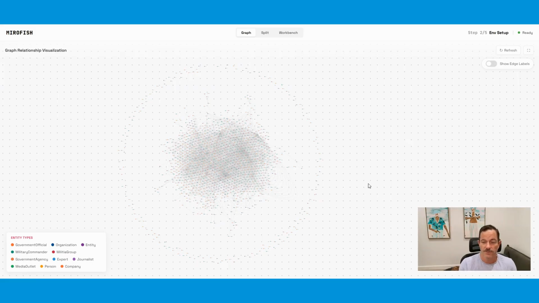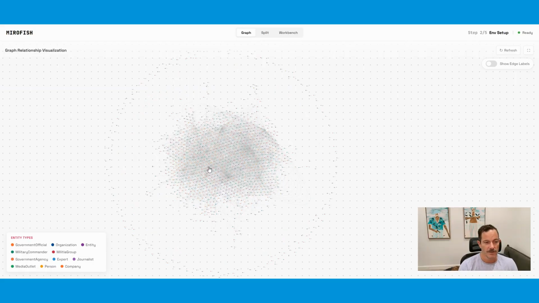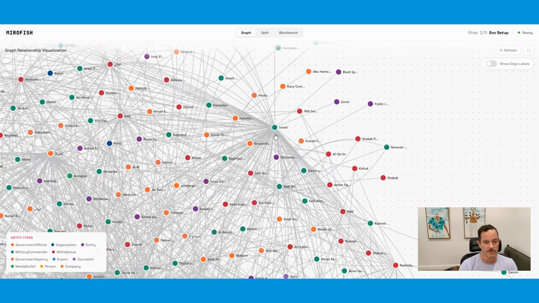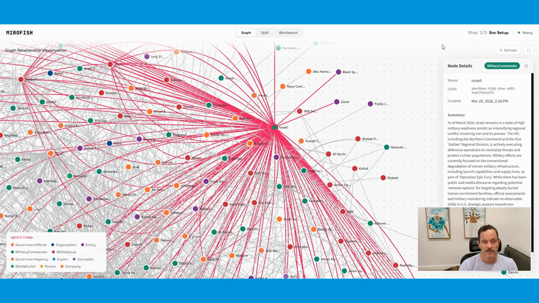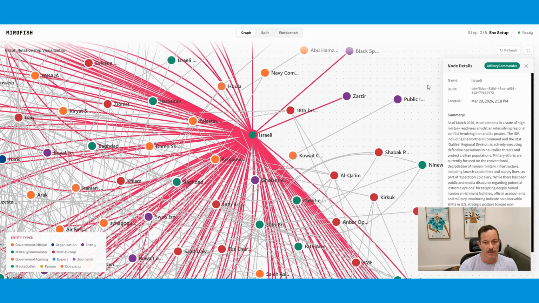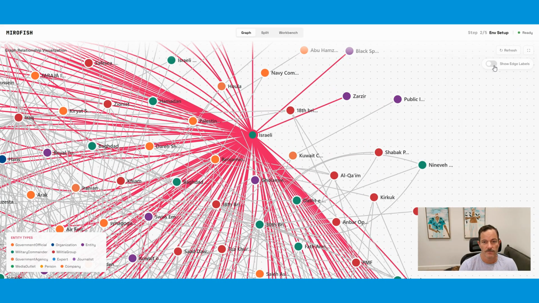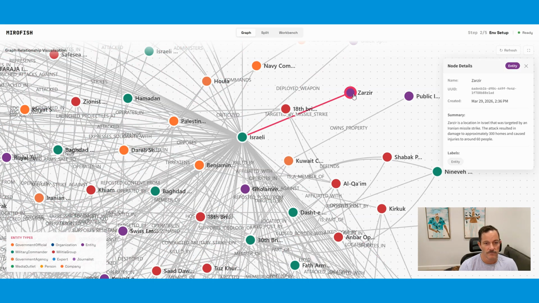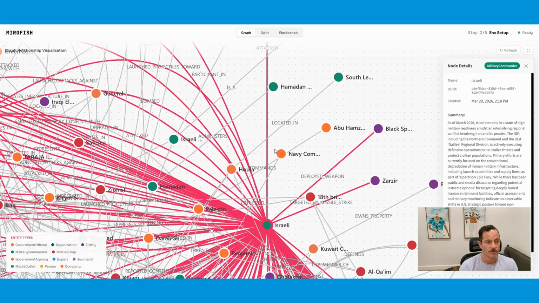The first thing it did was take a lot of documents. I uploaded the timeline of the war from YouTube, from Wikipedia, a number of news articles, a few opinion pieces, things like that. And it created a graph database. You'll see it's got these nodes here. This one's Israel, and we can turn on labels. Israel targeted by missile strike by Zazir, a location in Israel, and then we'll have these labels for everything.